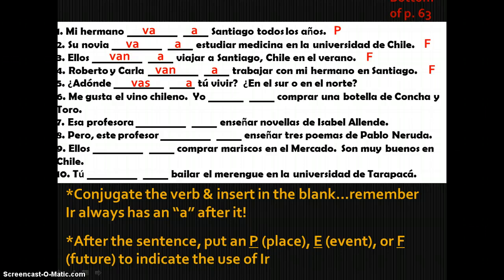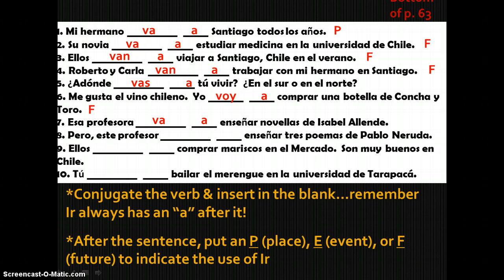En el sur o en el norte, in the south or in the north. So that is a future idea as well. Me gusta el vino chileno. I like Chilean wine. Yo voy a comprar una botella de Concha y Toro, which is a future idea, going to buy.